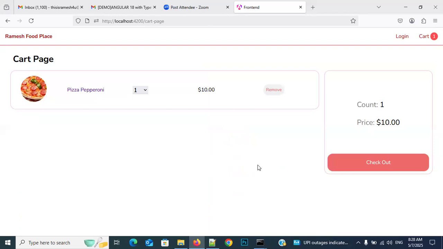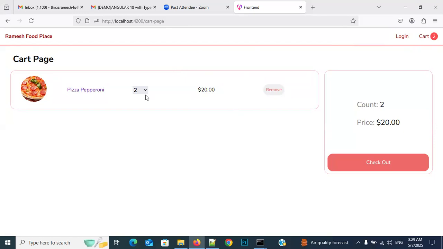Then after add to cart, add to cart means the cart page functionality is also there. So item name, quantity, price, remove or anything, then count and everything. Now see, I am changing the quantity. It changed to $20 or not? And here also it is updated or not. See here, this is the header part. And this is the cart page.